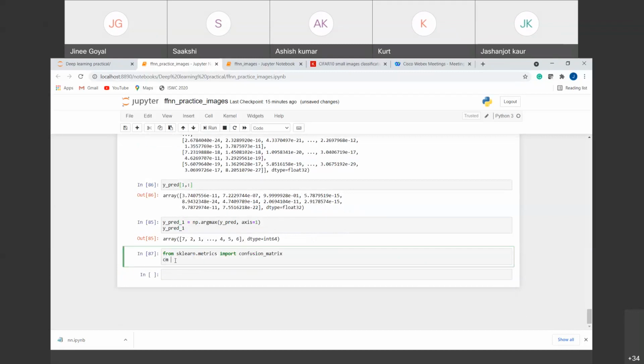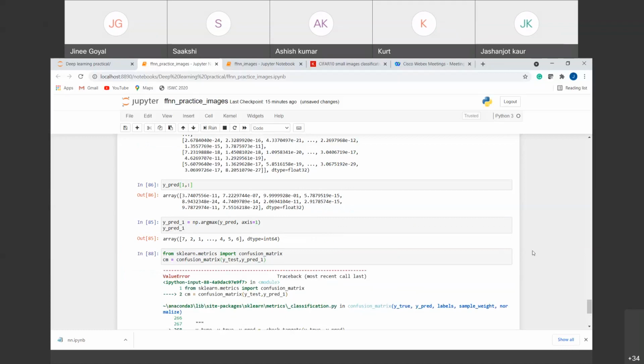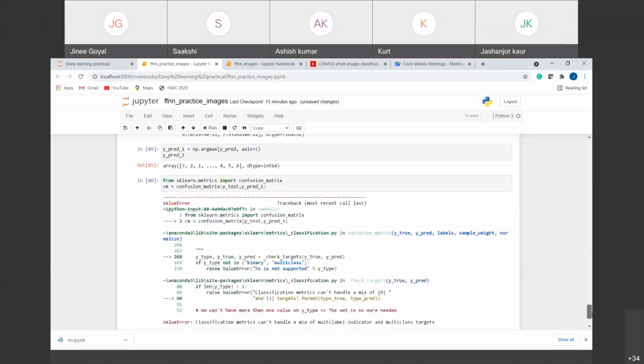CM is equal to, we are calling the function here, confusion_matrix. For that, we always provide our y_test values and the y_predict values. And now the y_predict values we are going to take is this one, the new one, that is the class one, right? So if I run this, you will see an error here, right? Let me show you the error first.